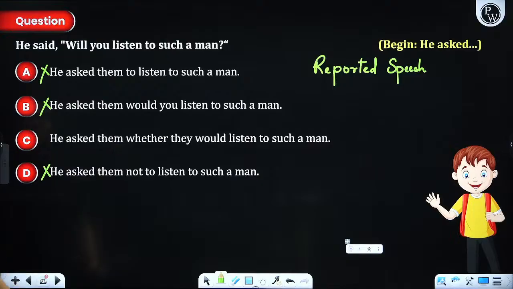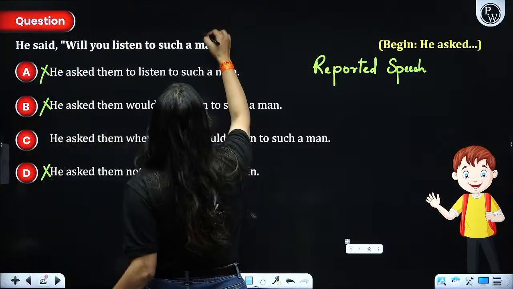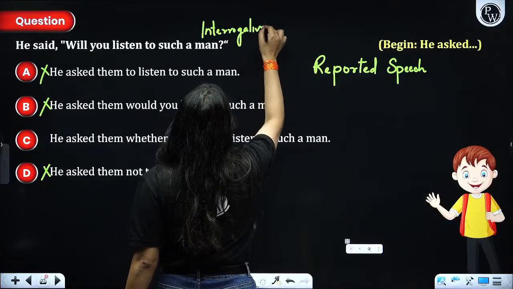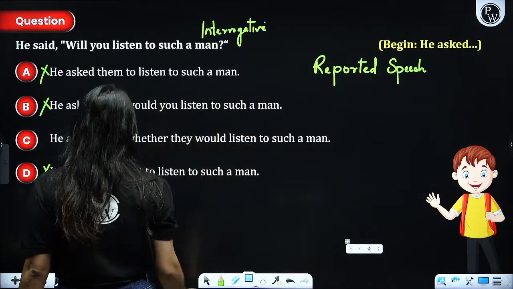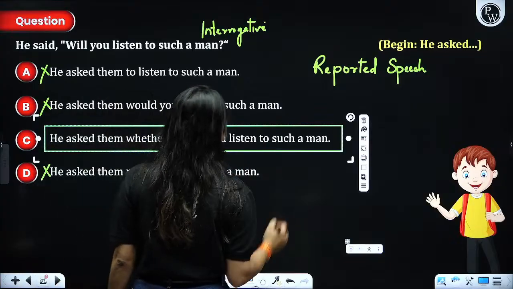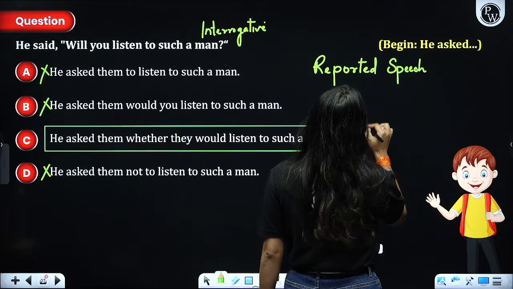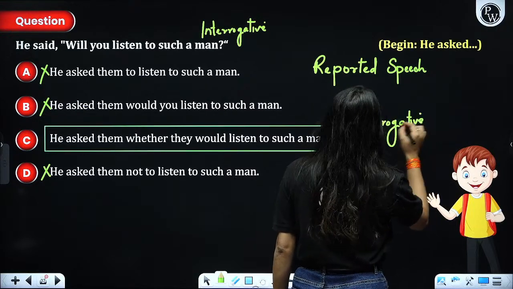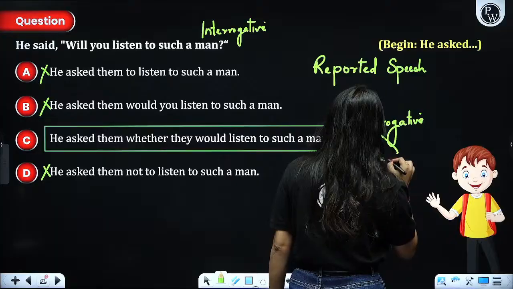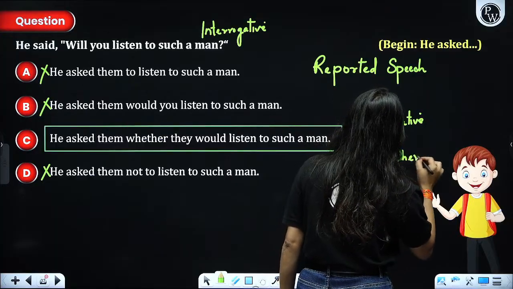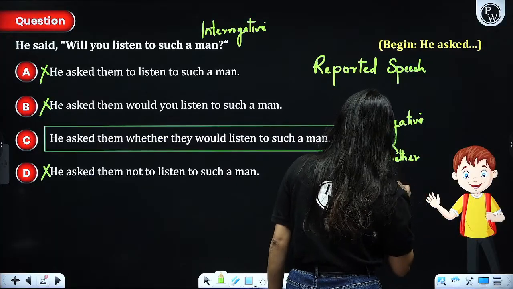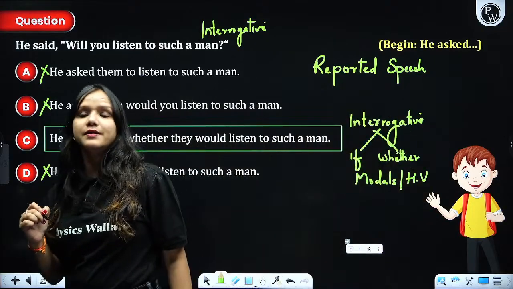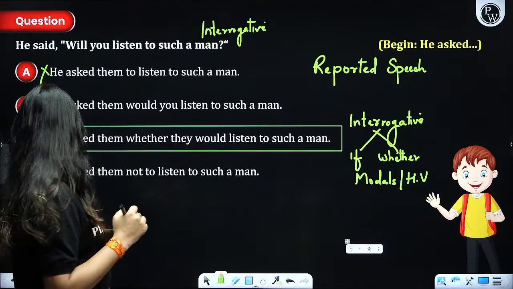No. This is based on an interrogative sentence, and as per the rules, we are supposed to choose the most appropriate answer. Where we apply either if or whether, when your sentence begins with modals or helping verbs. Clear, everyone? I hope that is.